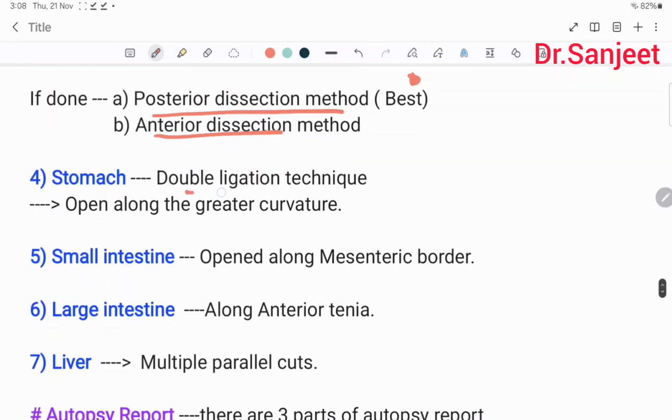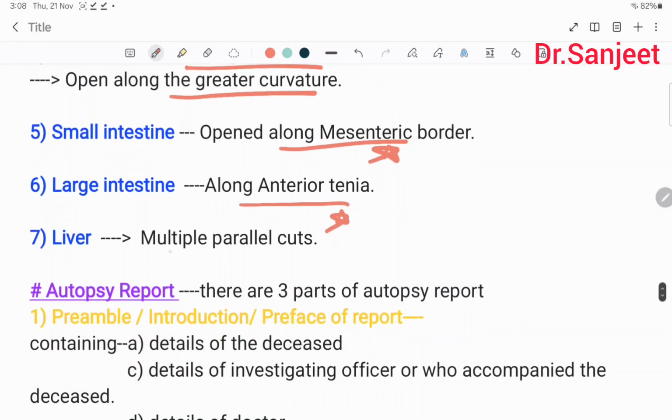Stomach, by the double ligation technique, opened along the greater curvature. Small intestine, opened along the mesenteric border. Large intestine, along the anterior taenia. Liver, by multiple parallel cuts.